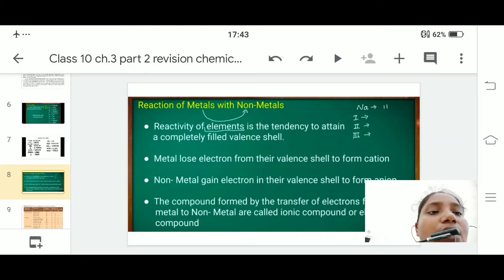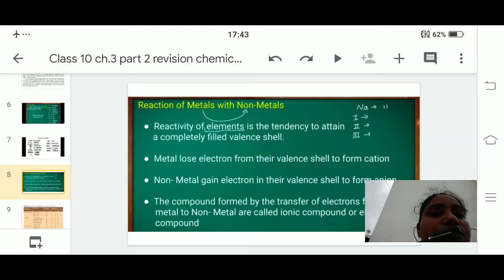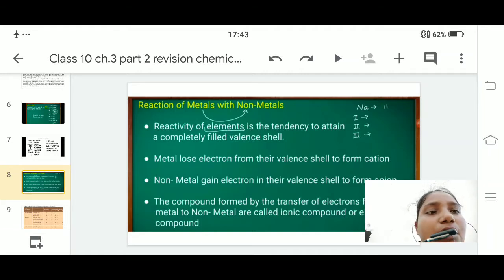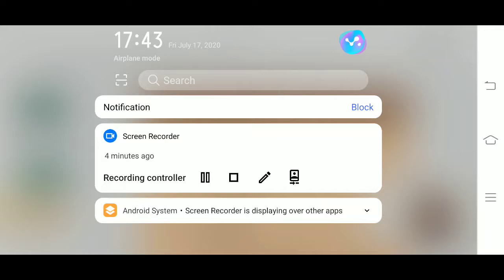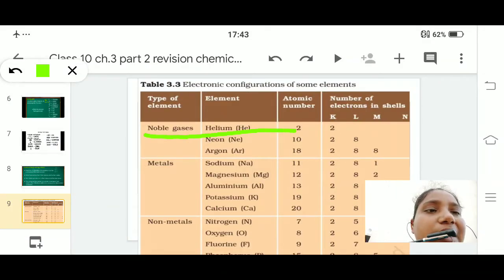Next, we are going to study the ionic bond. To study that, we need to know about the valency shell being filled in the outermost shell. We know that an element has a tendency to completely fill its outermost shell. Before going to this, we'll just go to this table. We know that in noble gases the outermost shell is completely filled, so we can say the octet rule is completely satisfied.